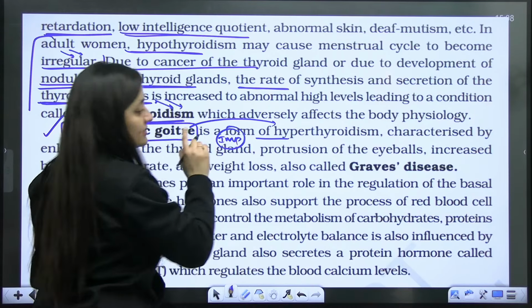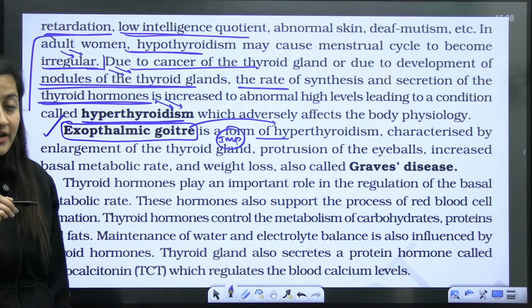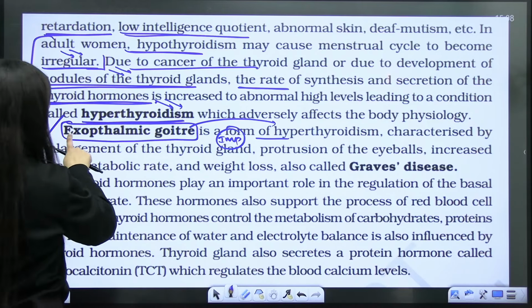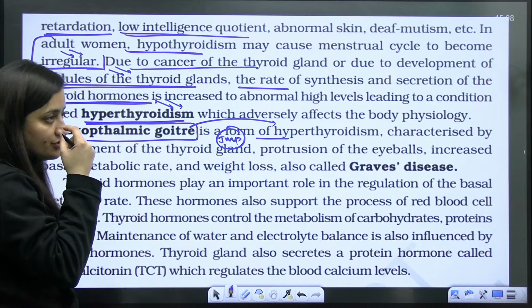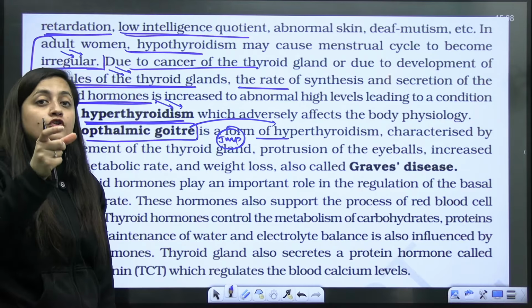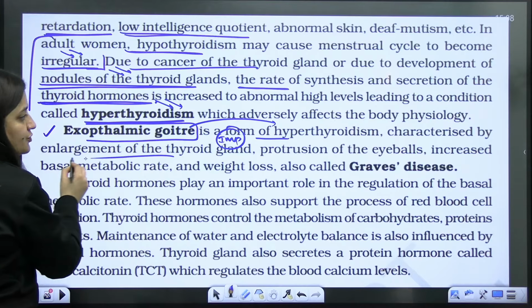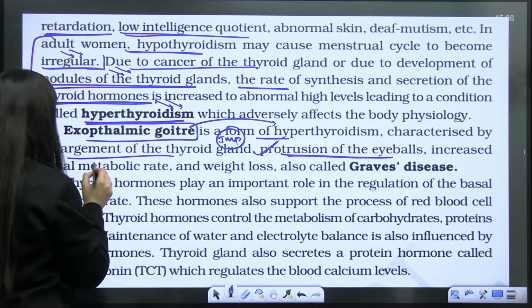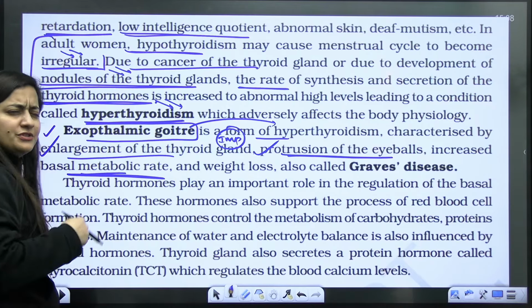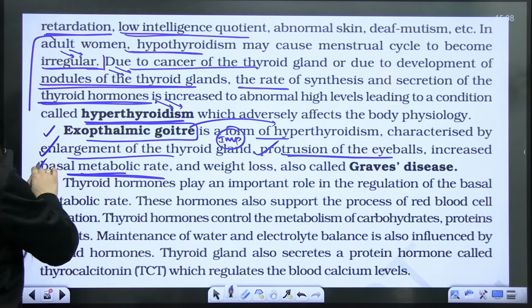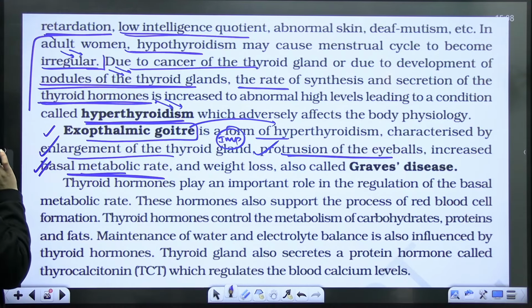Simple goiter, again I am specifying, is the result of hypothyroidism. Exophthalmic goiter is hyperthyroidism, in which the eyeballs feel like they are protruding. Here there is enlargement of the thyroid gland, protrusion of the eyeball, and increased BMR. That person will be very lean and weight loss will occur. So it is also Graves' disease.